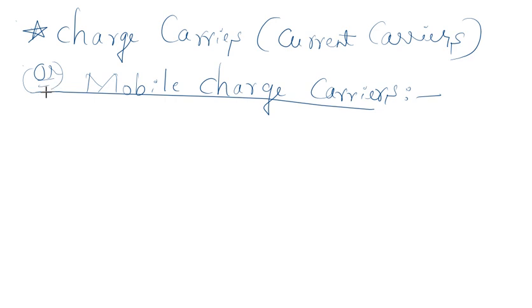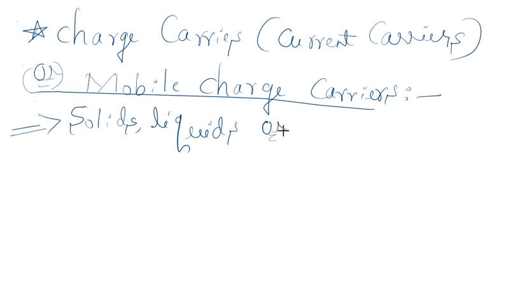These charged particles which constitute an electric current take place in solids, liquids, or gases, and are known as current carriers or charge carriers.